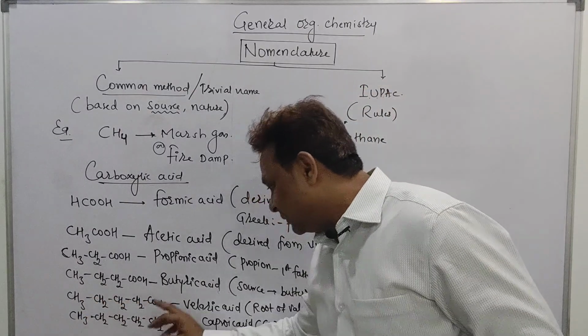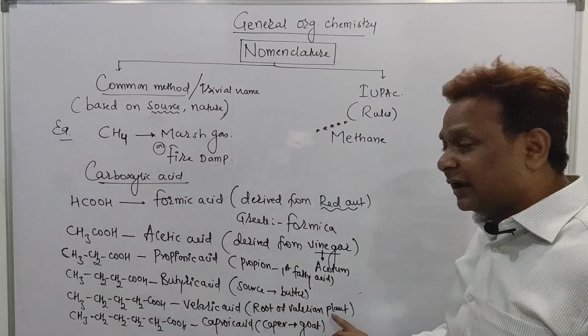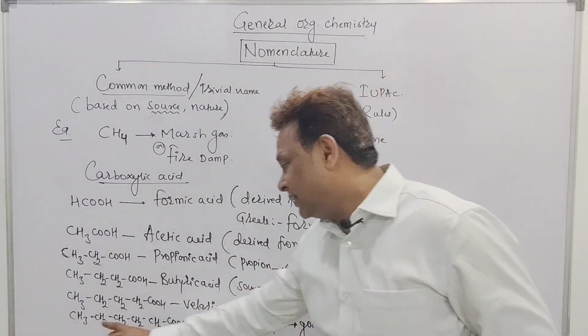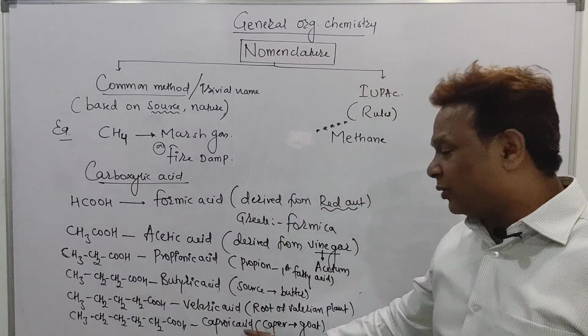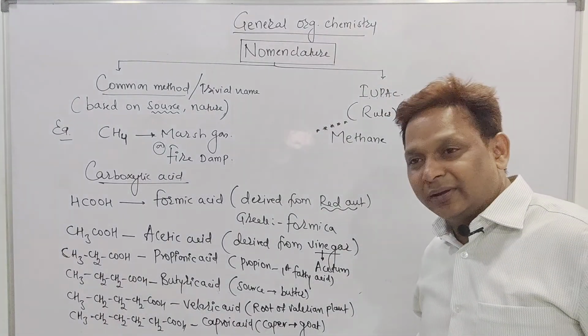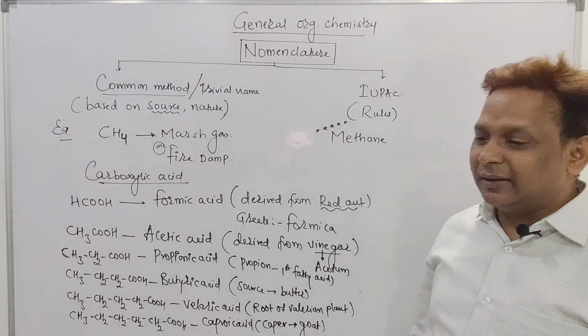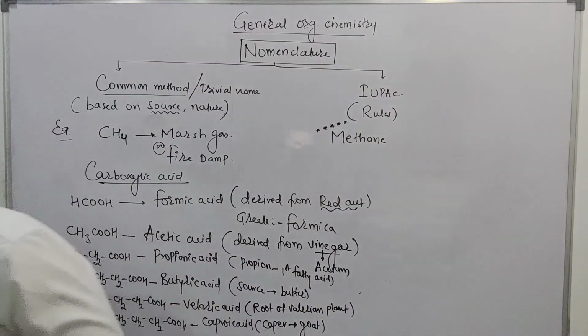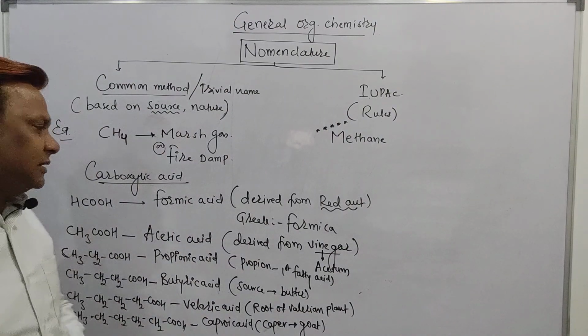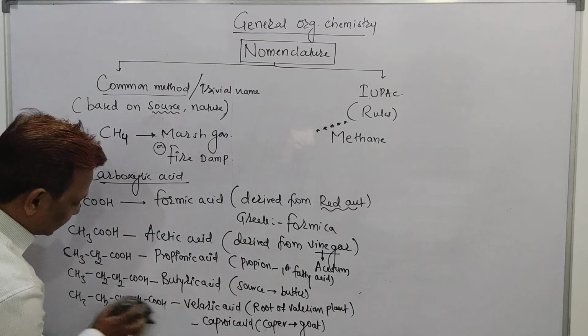The total number of carbon atoms here is 5, called valeric. The source of this acid is the root of the valerian plant. Here 6 carbons are there, called caproic acid, and the source of this acid is the goat. These are the few acids I wrote here, and all of them are monocarboxylic acids, meaning only one COOH group is there.